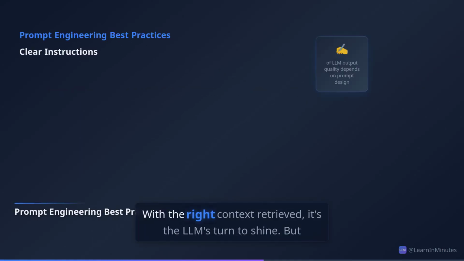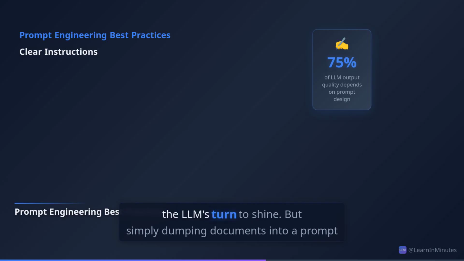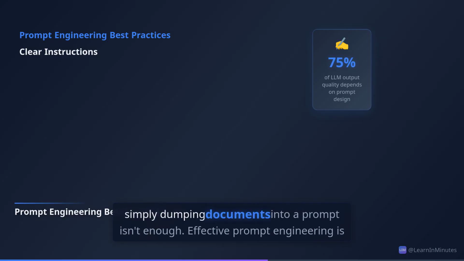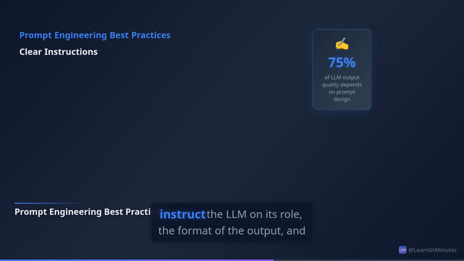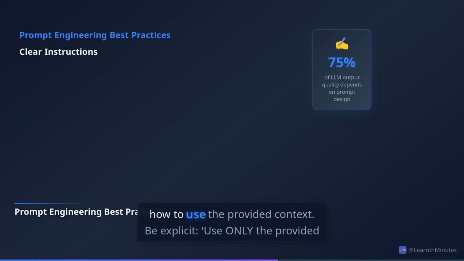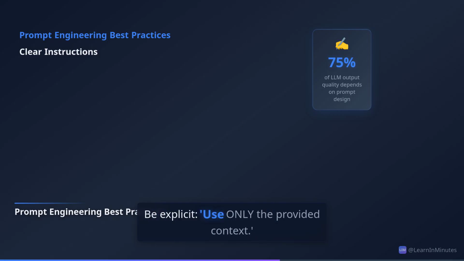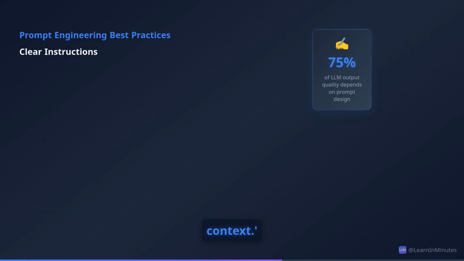Chapter 4. Generation and Prompt Engineering, the Conversation. With the right context retrieved, it's the LLM's turn to shine. But simply dumping documents into a prompt isn't enough. Effective prompt engineering is crucial. Your prompt needs to clearly instruct the LLM on its role, the format of the output, and how to use the provided context. Be explicit: use only the provided context.